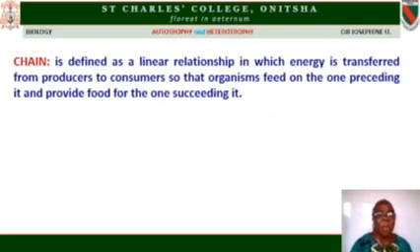So by way of definition, we will now say that a food chain is a linear relationship in which energy is transferred from producers to consumers so that organisms feed on the one preceding it and provide food for the one that is succeeding it. If you do it this way, it is a food chain.